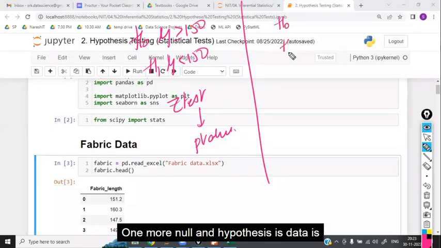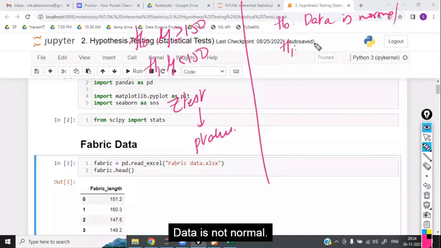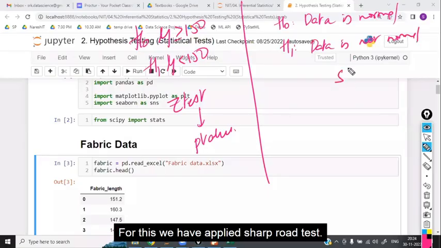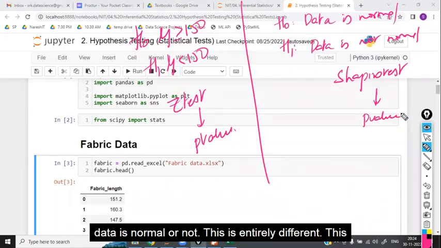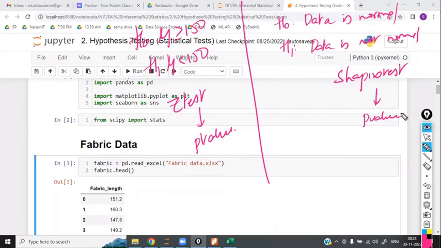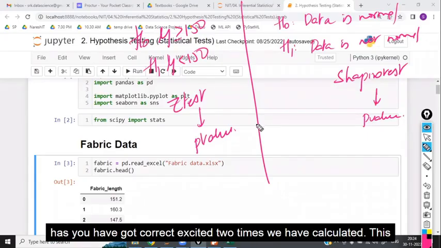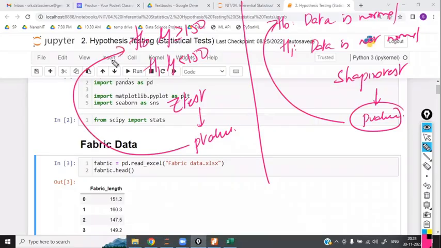One more null and alternate hypothesis: data is normal, data is not normal. For this we applied the Shapiro test, and based on the p-value we decided whether the data is normal or not. This is entirely different. Got the point? 2 times p-value. Exactly 2 times we have calculated. This p-value is for this hypothesis test, and this p-value is for that hypothesis test. Clear?